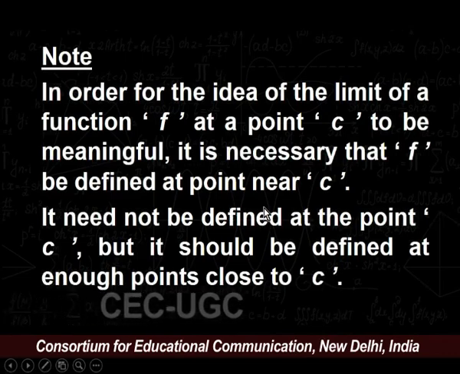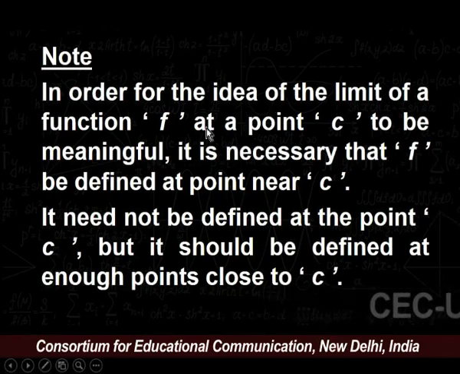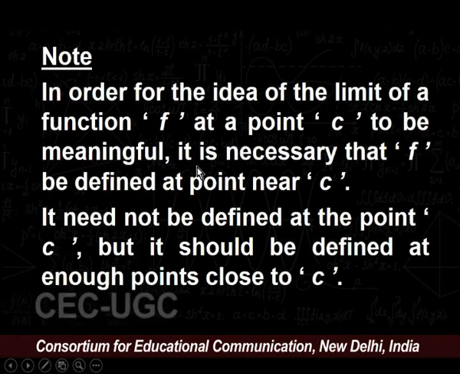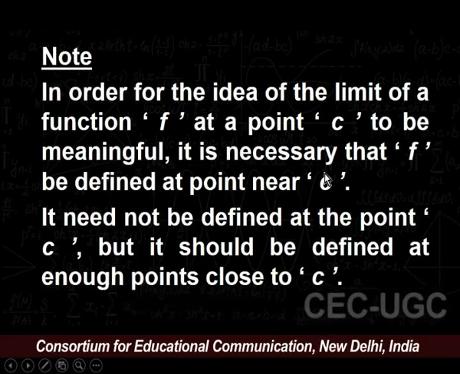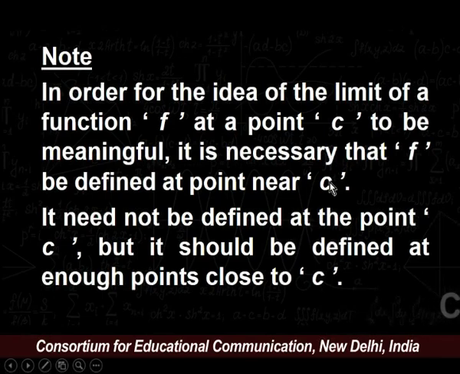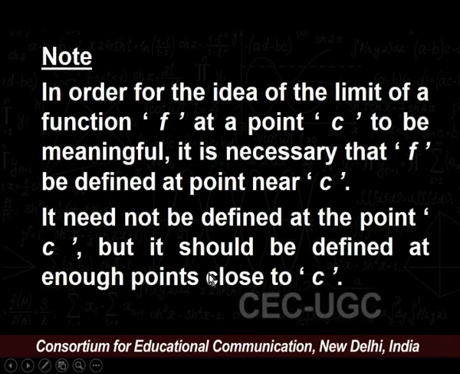We need to note that for the limit of a function f at a point c to be meaningful, it is necessary that f be defined at points near c. It need not be defined at the point c, but it should be defined at enough points which are close to c. Now, to understand better, let us start with the basic definition of a cluster point.